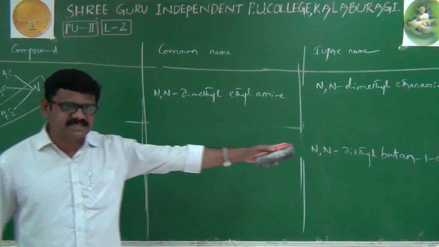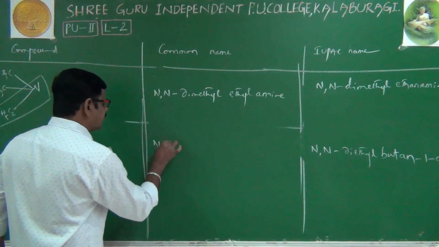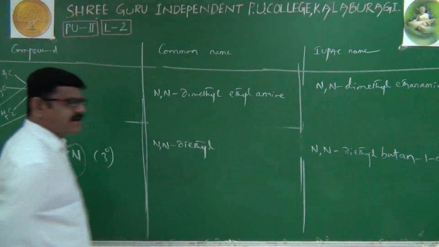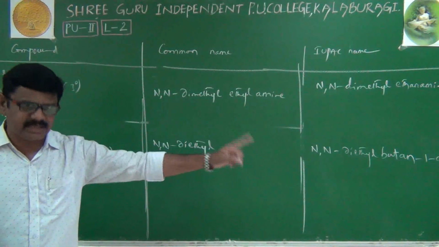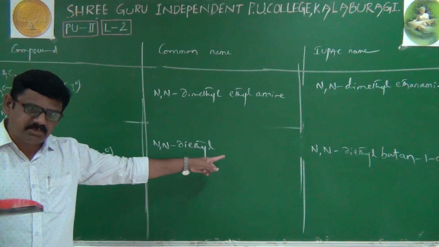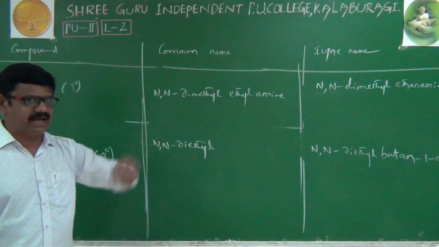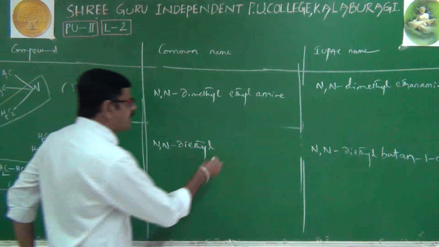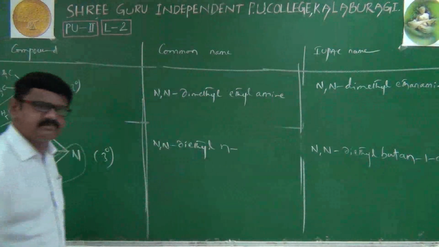Then of course, what is its common name? The common name is quite similar to the IUPAC name. We can guess it like this: N,N-diethyl. That was butanamine, it is butylamine. Which butylamine? Because here all carbons are in a straight chain, it is a normal butylamine. Normal, nothing but n.